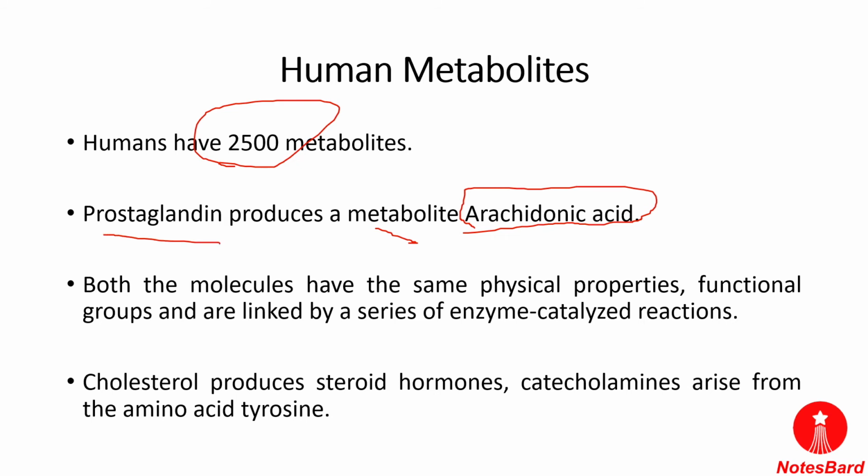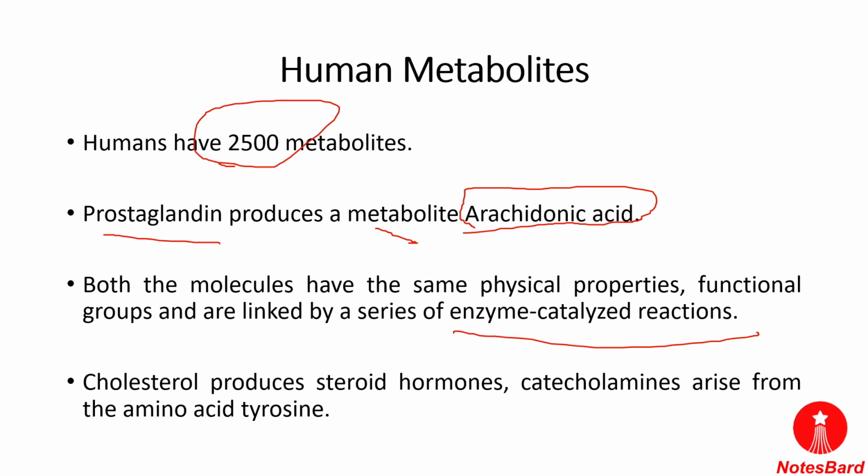Both the molecules have the same physical properties, functional group, and they are linked by a series of enzyme catalyzed reactions. So they are linked together by the enzyme catalyzed reaction. Cholesterol produces steroid hormones, and catecholamines arise from the amino acid tyrosine.